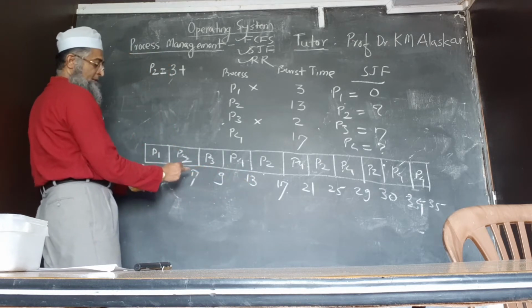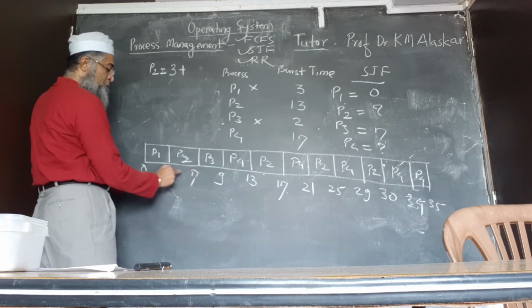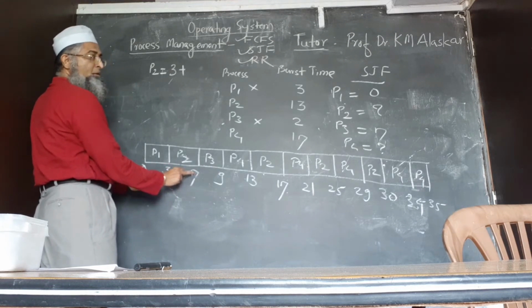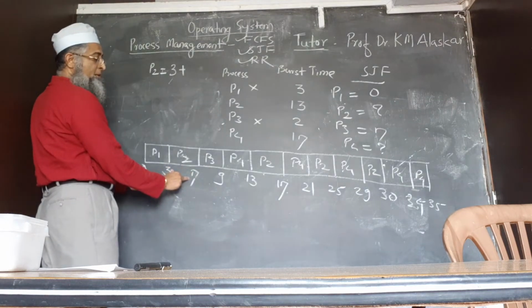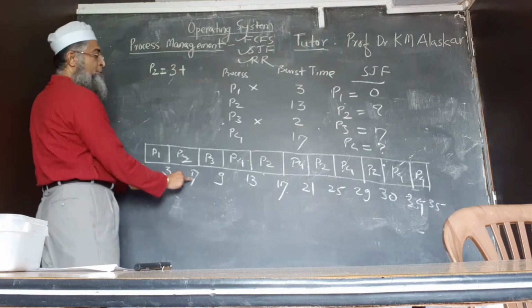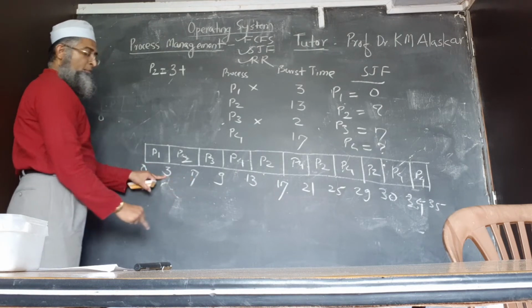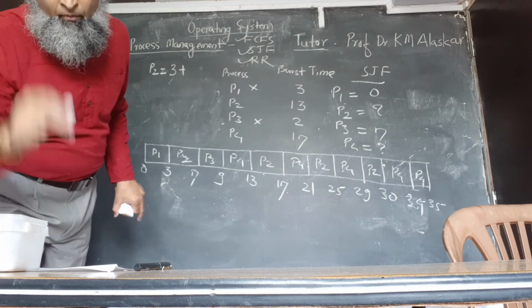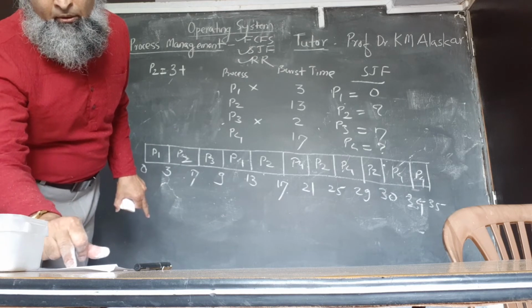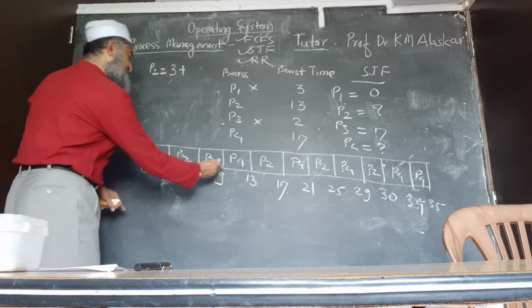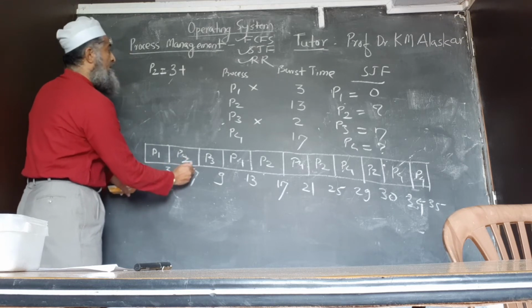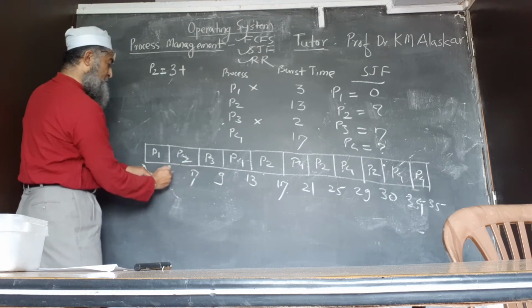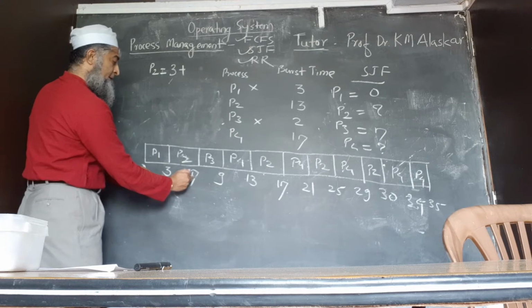Already, this 3 to 7 is given to P2, so what we will do is 13 minus 9, because from this 3 to 7, is that right?